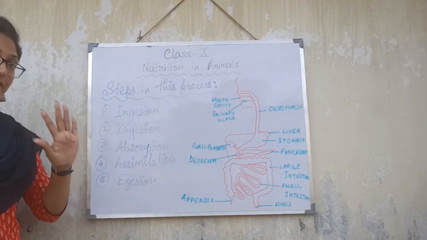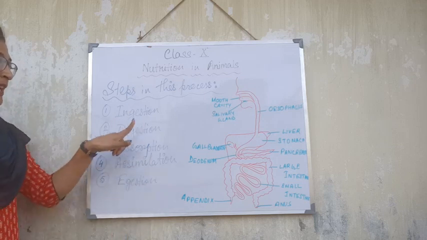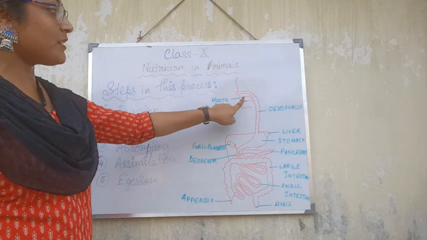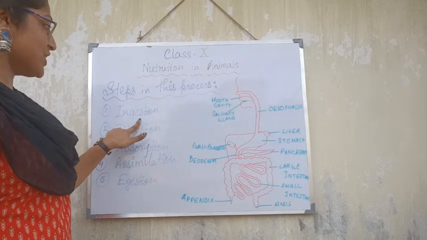Here we have learned 5 steps. So let's discuss where these steps occur. Ingestion: whenever we are putting the food in our mouth, this process is called ingestion.